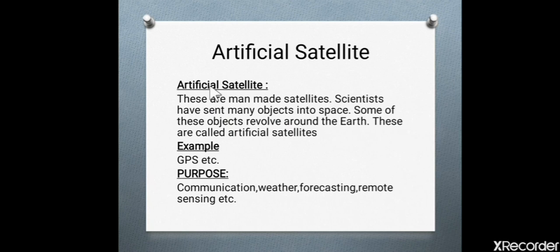Artificial satellite. These satellites are made by the man. Scientists have sent many objects into space. Some of these objects revolve around the earth. These are called artificial satellites. For example, GPS, Global Positioning System, etc. Purpose of the satellite is communication, weather forecasting, remote sensing, etc.